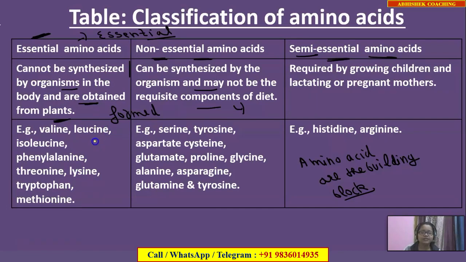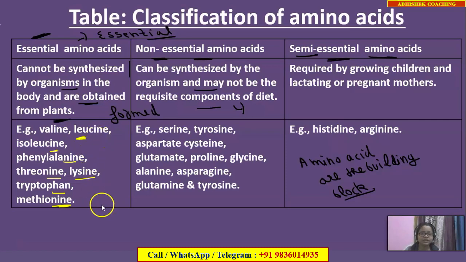Next we are dealing with the examples. So what are the examples? Examples in case of essential amino acids are valine, leucine, isoleucine, phenylalanine, threonine, lysine, tryptophan and methionine. Now how can we remember these examples? Don't worry, I am giving you a small trick. Many a time multiple choice questions can be asked, in which you are given options, such as which of the following is an example of essential amino acid or non-essential amino acid. This type of question can be asked in your exam.